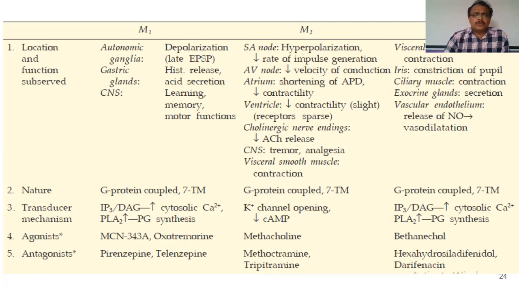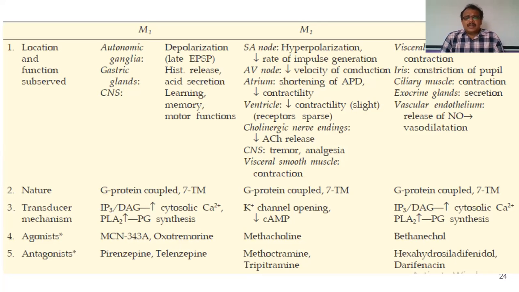All these are G protein coupled receptors, and we know that G protein coupled receptors exert their actions through three different transducer mechanisms: the adenyl cyclase cyclic AMP pathway, the IP3-DAG pathway, and direct action through various ion channels.